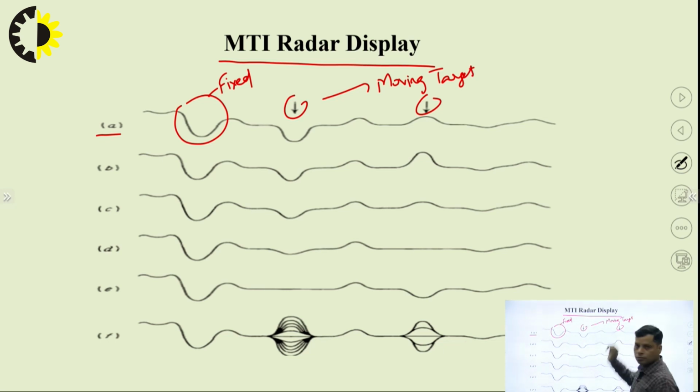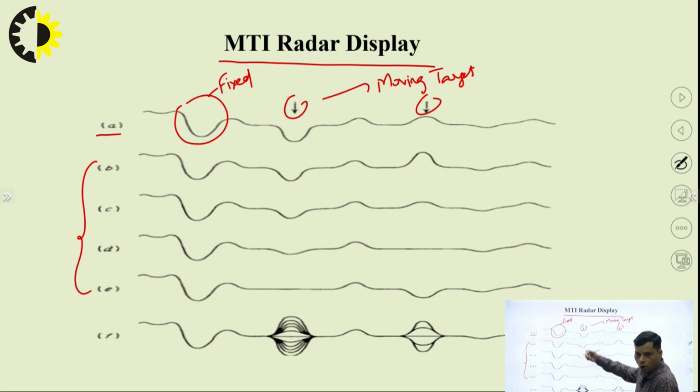Let's say this sweep we are now considering is figure A. From B to E, we are using the corresponding sweeps.